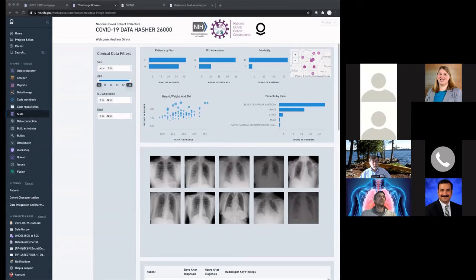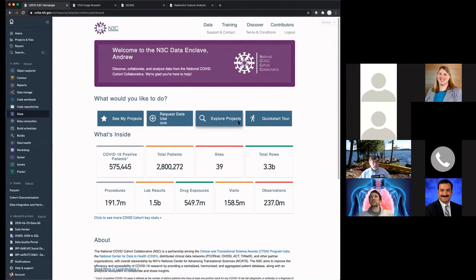All right, so I'm going to take you on a quick demo of the integration of the imaging and the clinical data inside the instance of Palantir Foundry that N3C is using. The Foundry platform has already been used in many different biomedical R&D applications with clinical, genomic, imaging, HTS, and other data types.